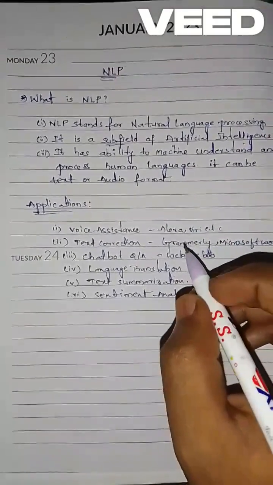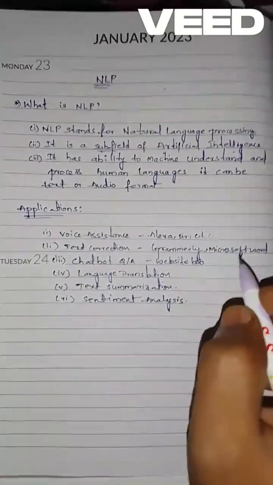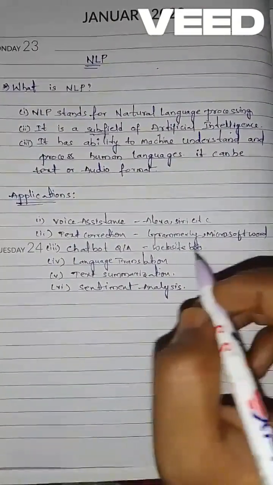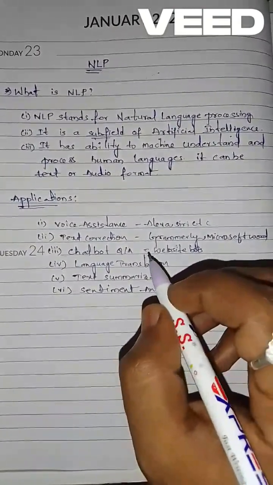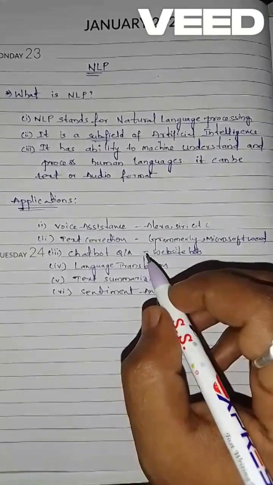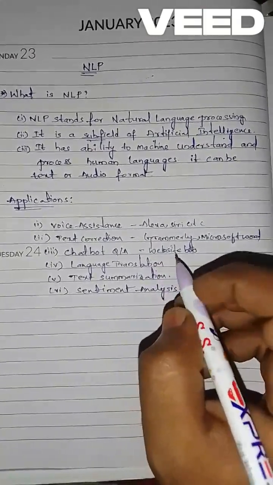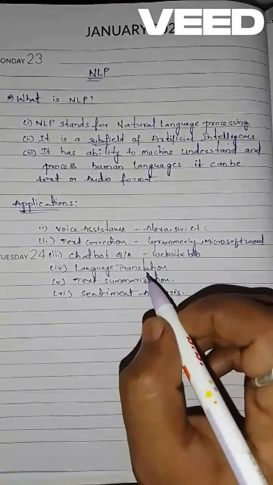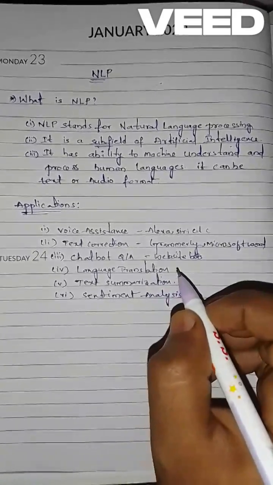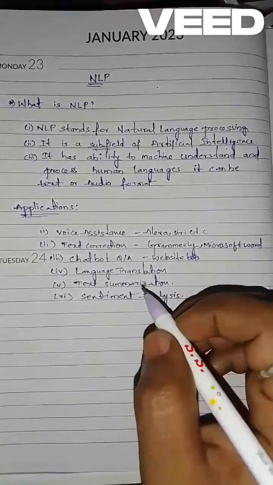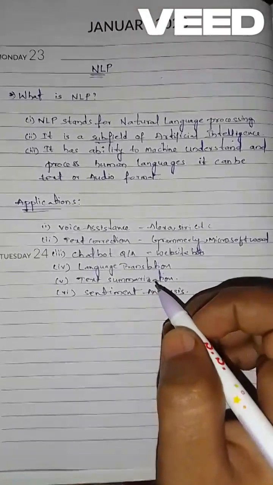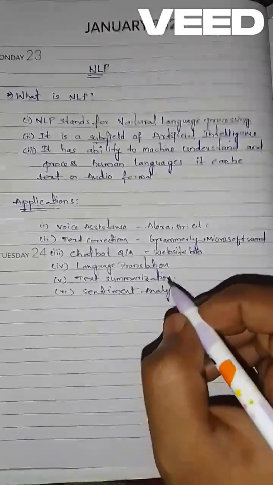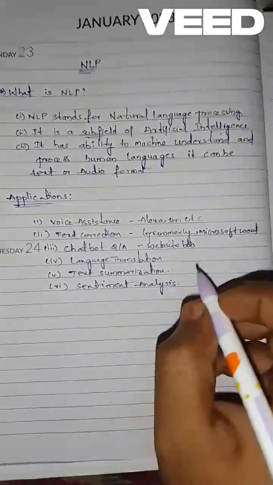And text correction, we have Grammarly and Microsoft Word. And chatbot QA, some of the websites we saw at the bottom, for question and answering. And language translation, we have Google Translate. And text summarization, if we want to summarize a long text, that is also possible by using